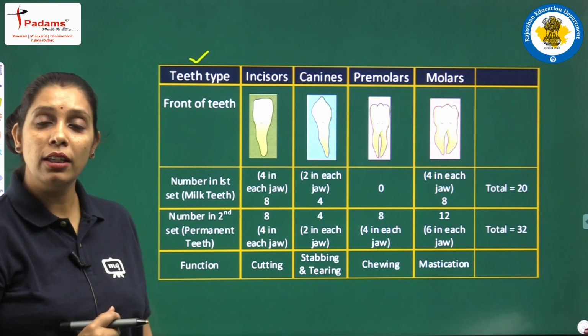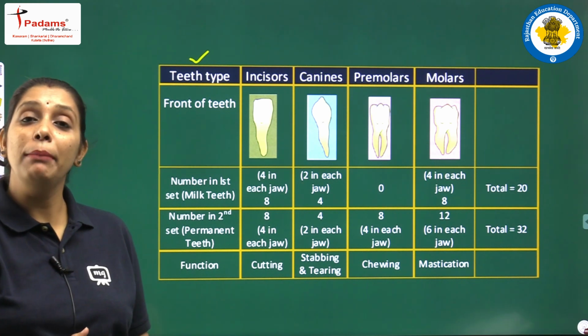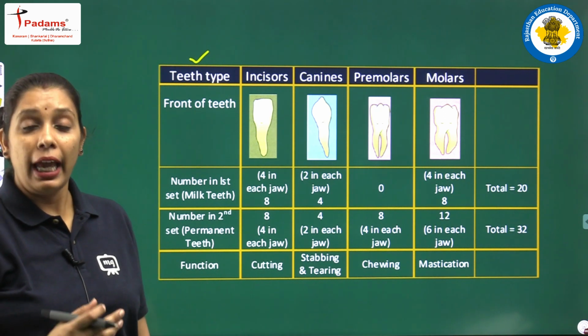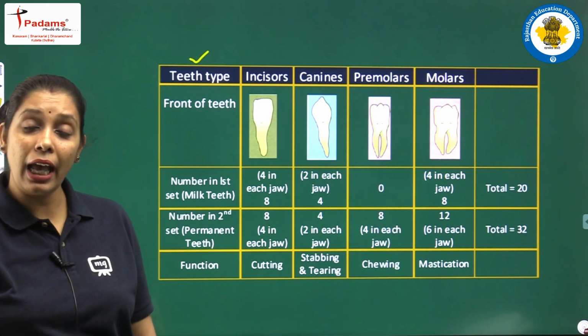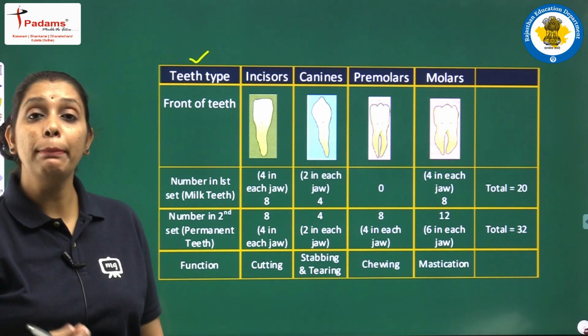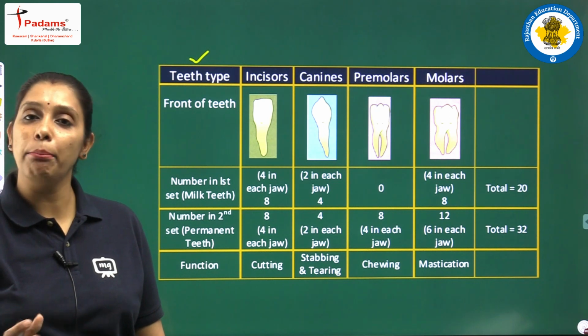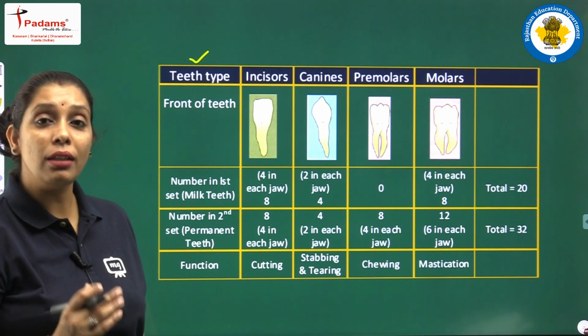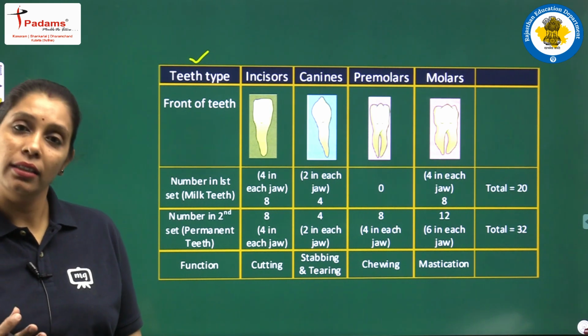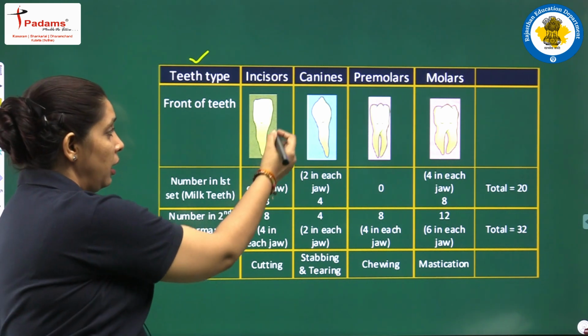First set means दूध के दांत, milk teeth, which break down after a certain age. And after that we will have permanent teeth जो हमेशा रहते हैं, and that's why milk teeth are known as temporary teeth. अब उनका नंबर क्या है, how they are divided, how many teeth are there, देखते हैं.